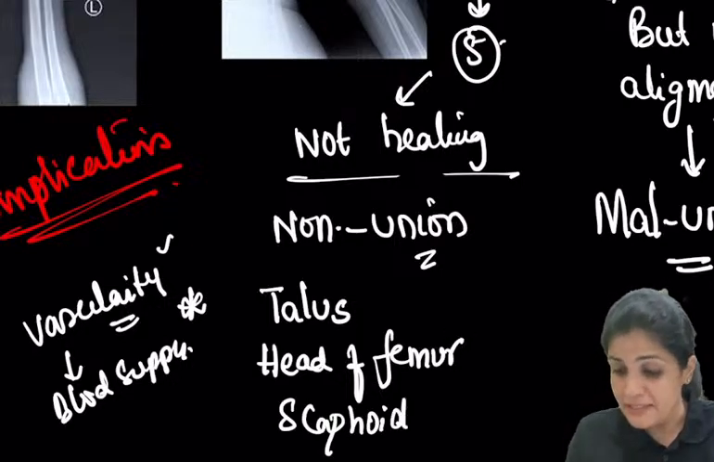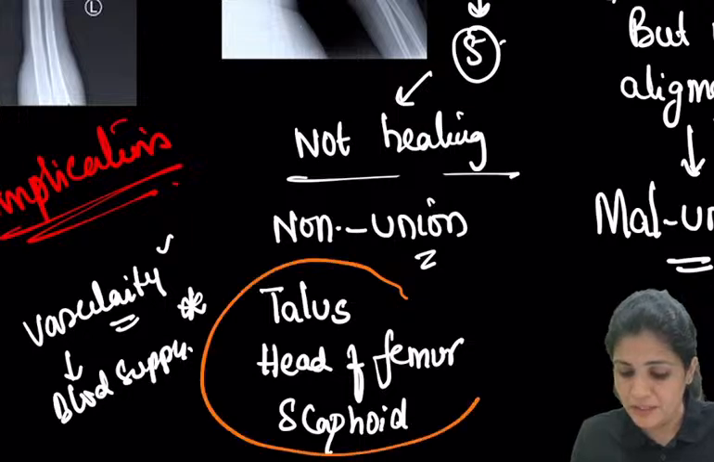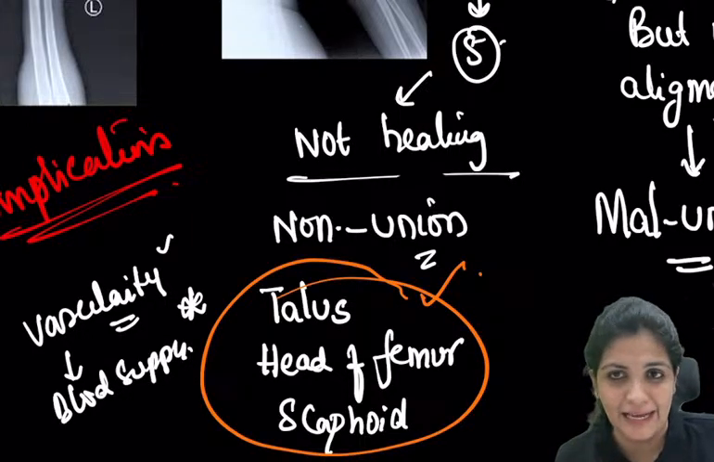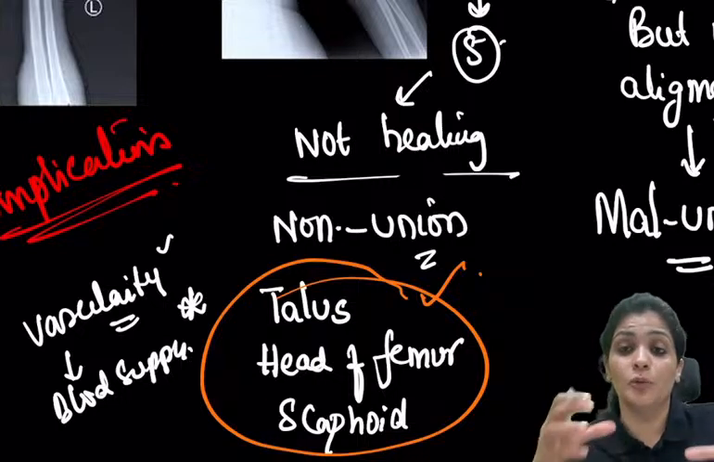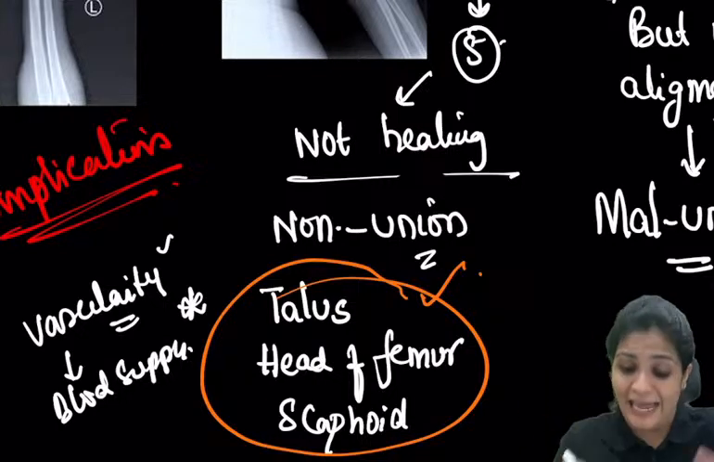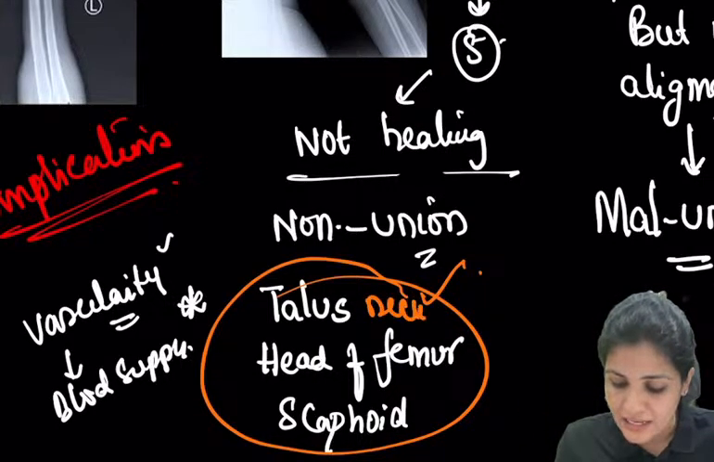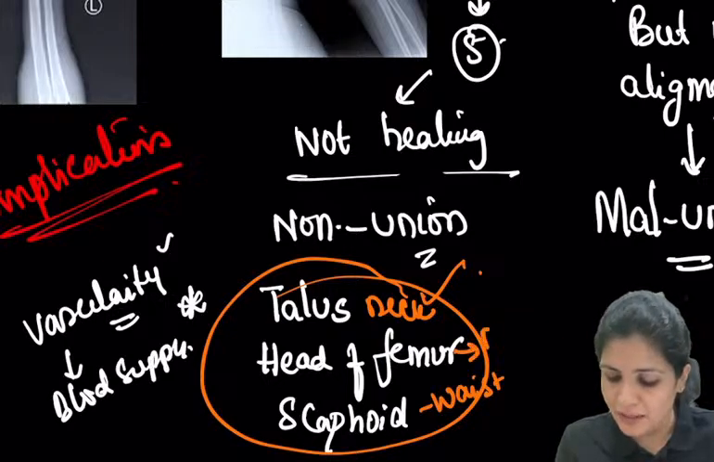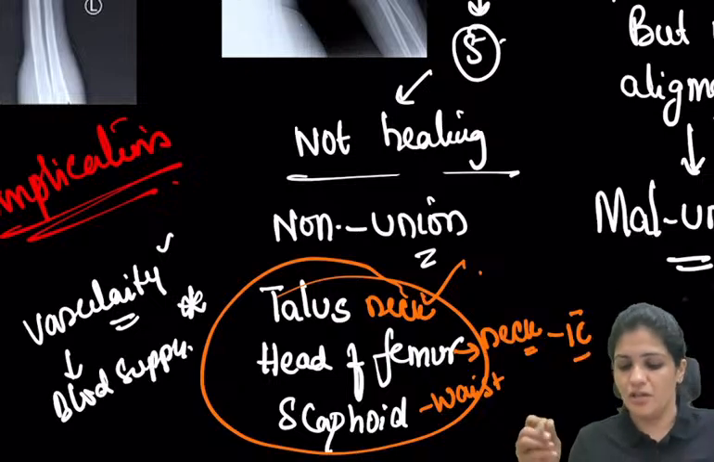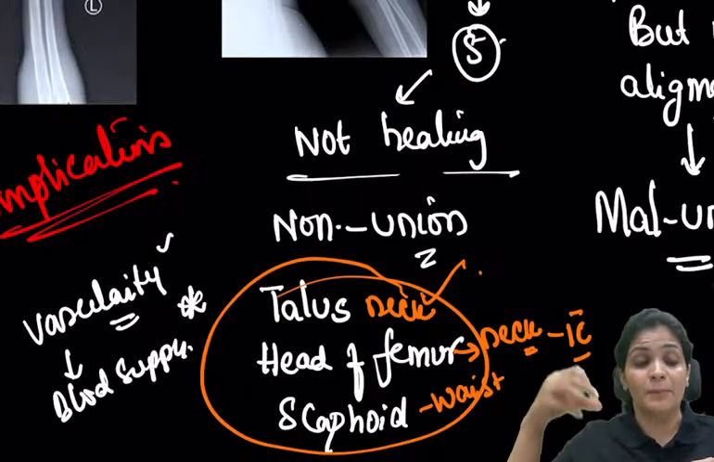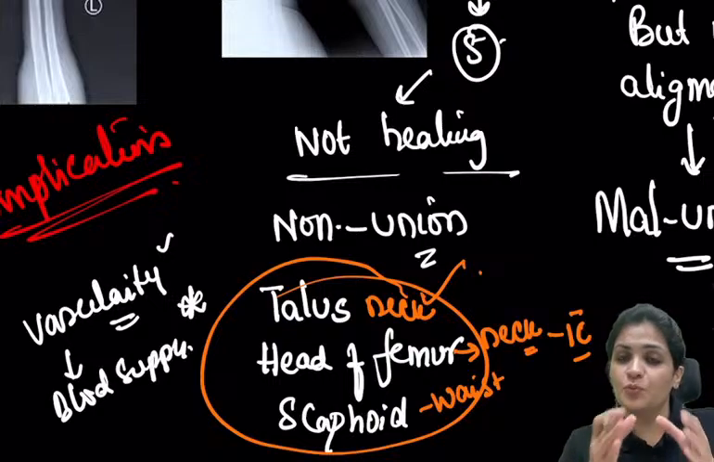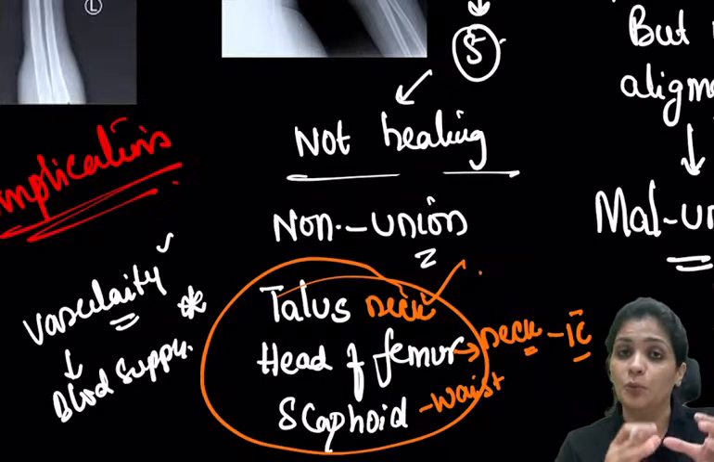So here, these three areas, you have to be careful about the vascularity. The peculiar blood supply in these areas will result in non-union of these fractures. For example, talus neck fracture, scaphoid waist fracture, and head of the femur or the neck fracture, that is intracapsular fracture. So these three areas, because of the abnormal blood supply, will lead to non-union.